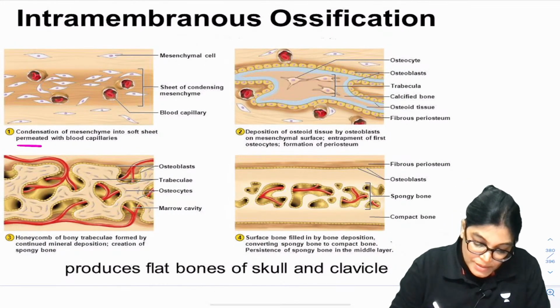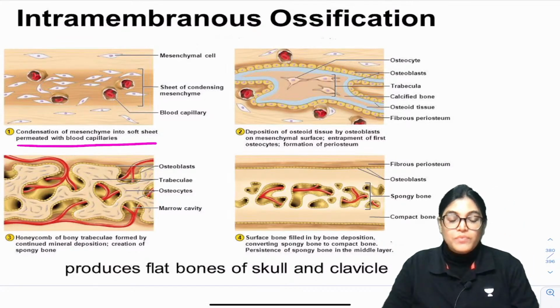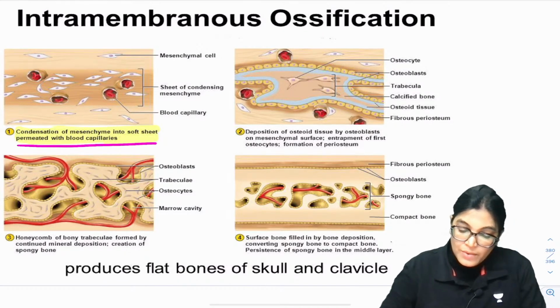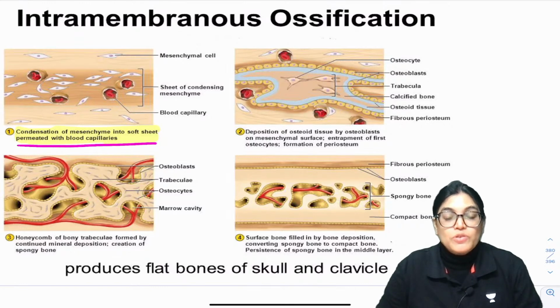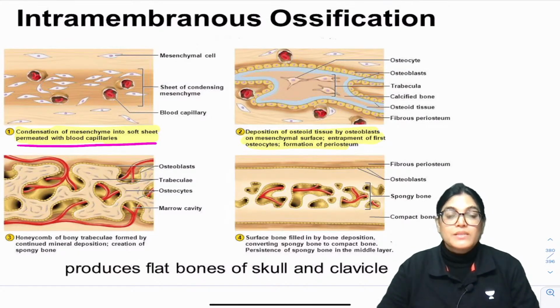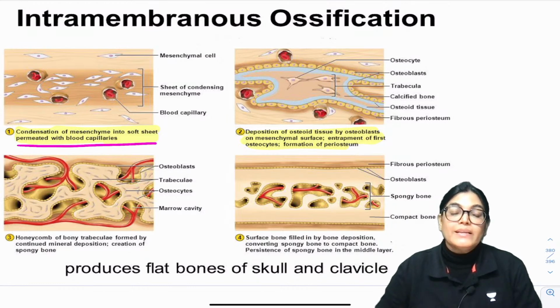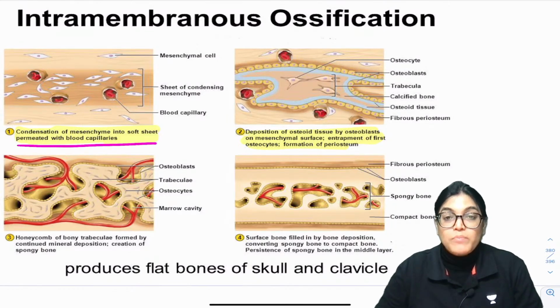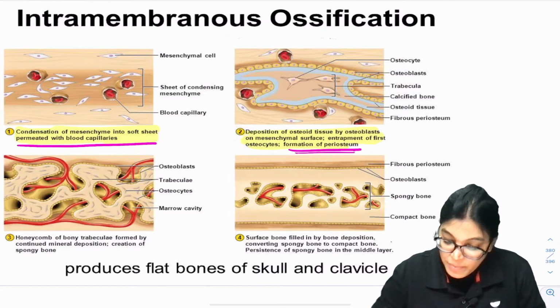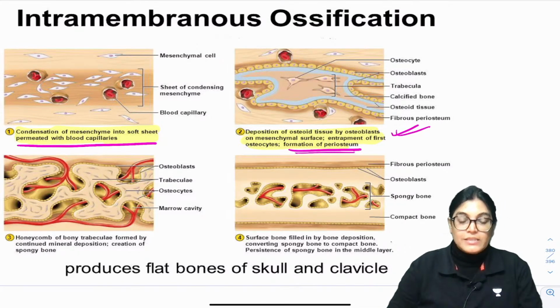Okay, the first step is condensation of mesenchyme into soft tissue, and the blood capillaries start to permeate in this first step. After that, the second step is deposition of osteoid tissue by the osteoblasts present in the mesenchymal surface. Osteoid means matrix is formed, and when the matrix is formed around the osteoblast, it leads to the formation of osteocyte or mature osteoblast. Later on, the formation of the periosteum also starts in the second step only.